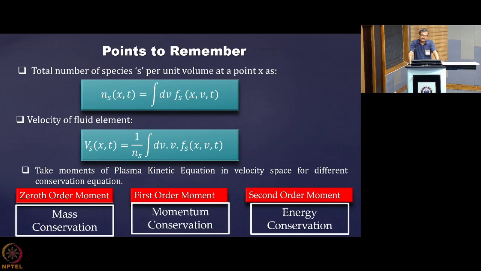So to give just a flavor of how these conservation equations can be derived for a system in thermal and non-thermal plasma, we will derive the mass conservation equation.